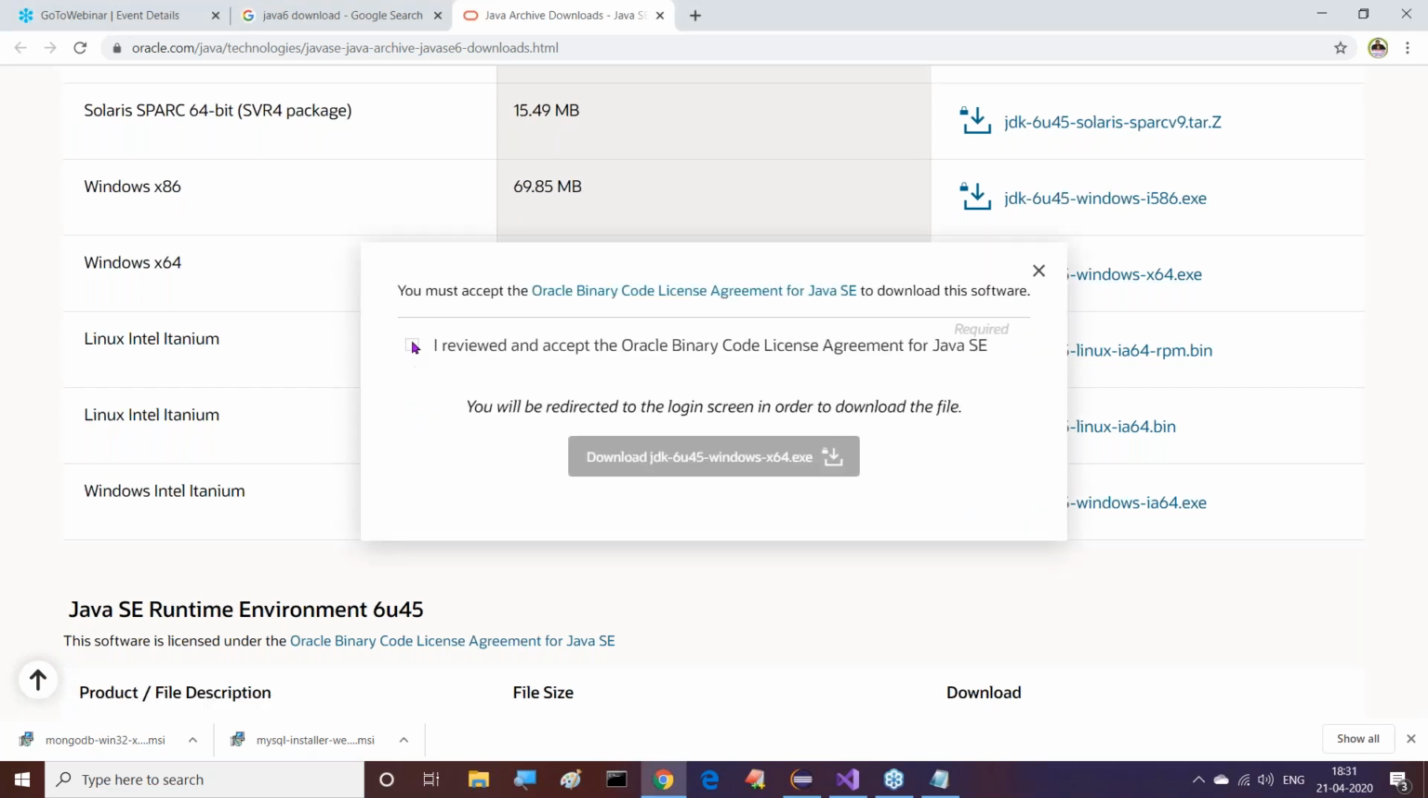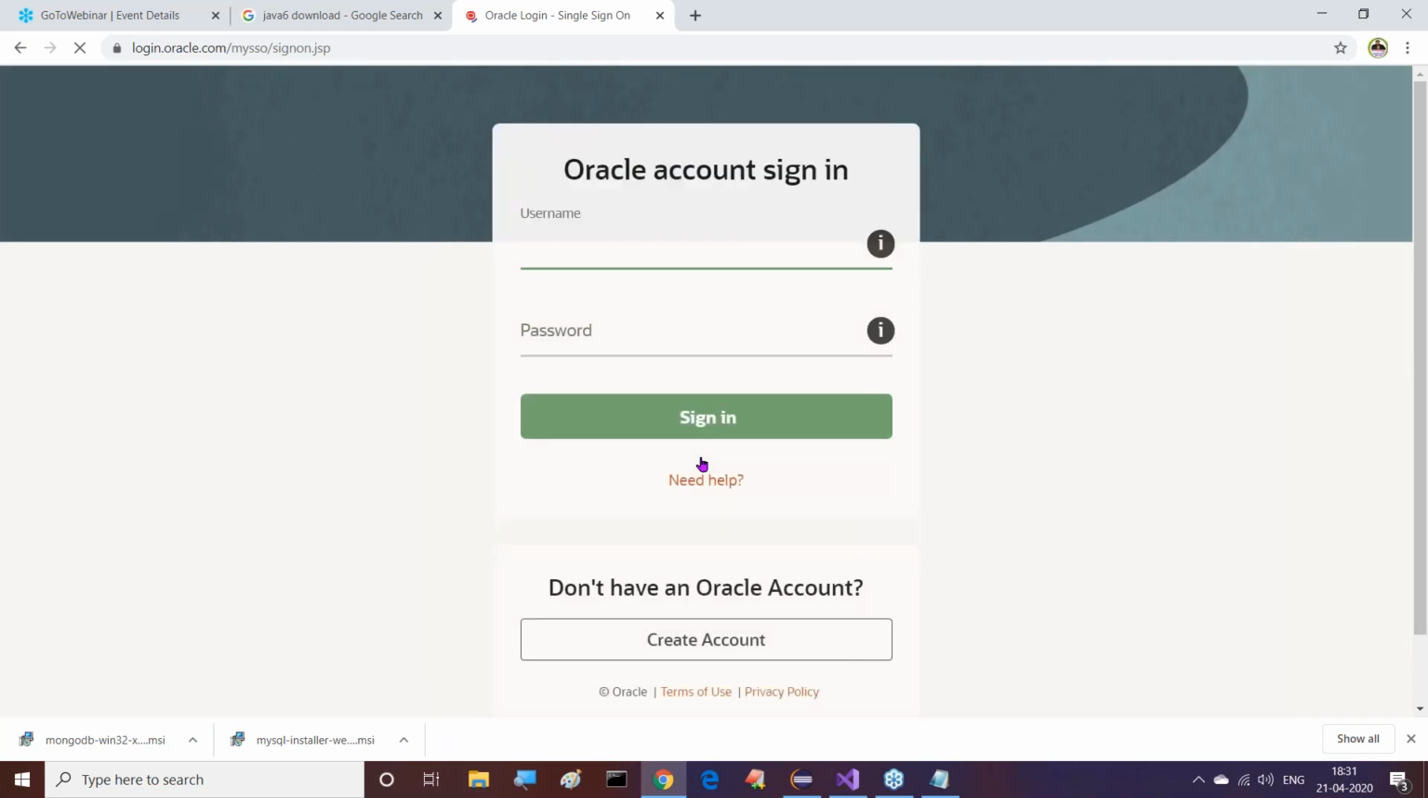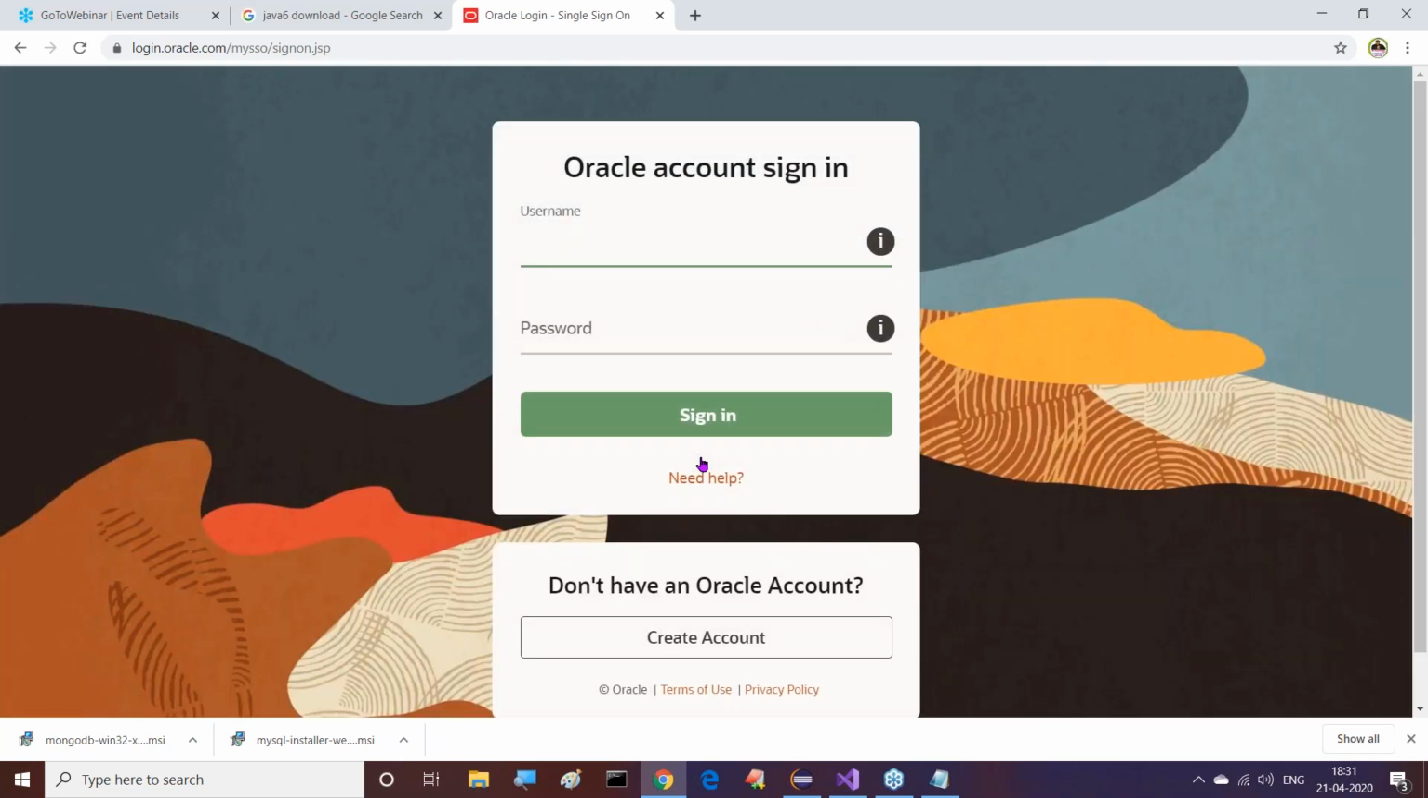Automatically it's going to be downloaded, but we have to agree to these license agreements now. I have reviewed and accept the Oracle Binary Code License Agreement for Java SE. Okay, fine. Right, sir. Just click on Download JDK. But remember this, if you want to download from the Oracle website, you should have an Oracle account. You must have an Oracle account.